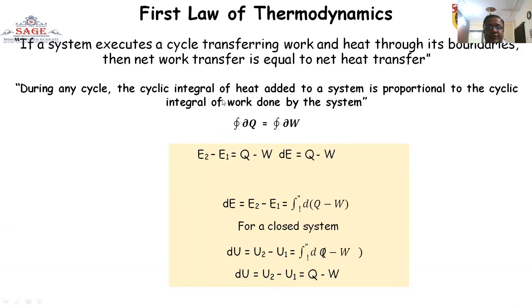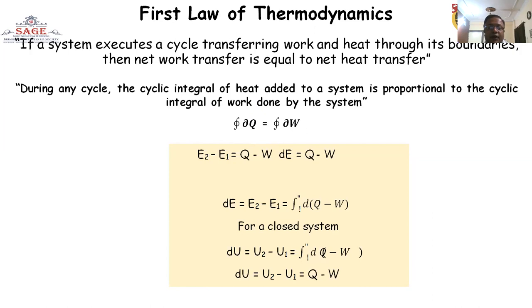During any cycle, the cyclic integral of heat added to a system is proportional to the cyclic integral of work done by the system. This is represented as a path function during the process, where heat is exchanged and converted into the total amount of work done.